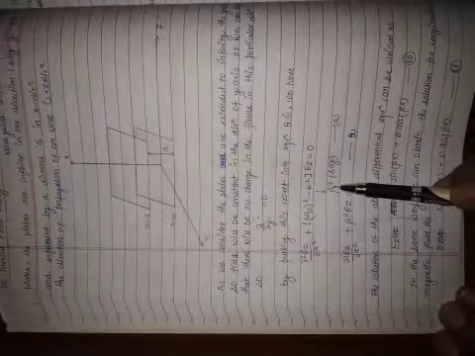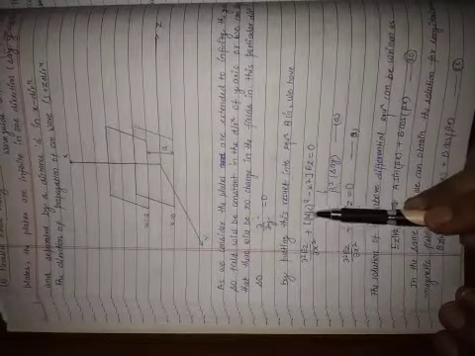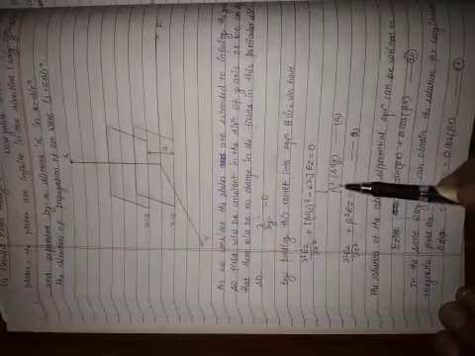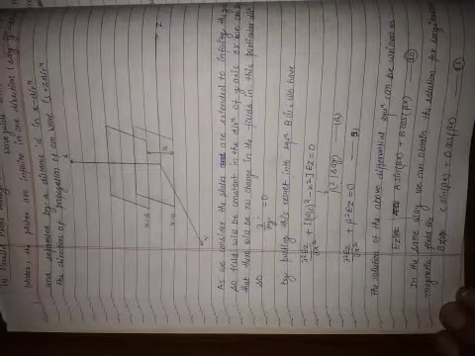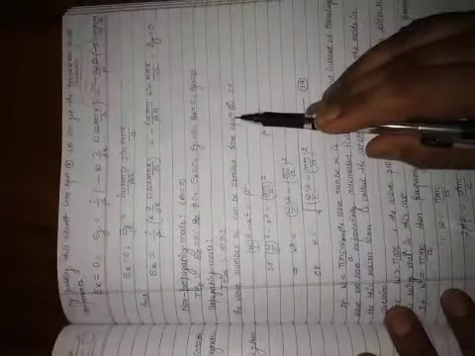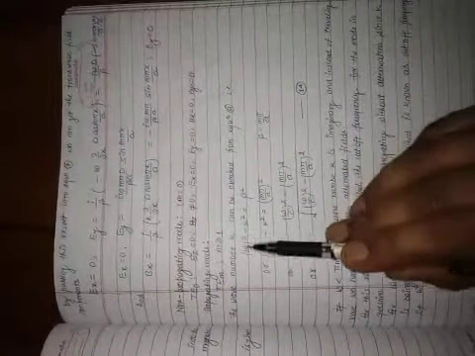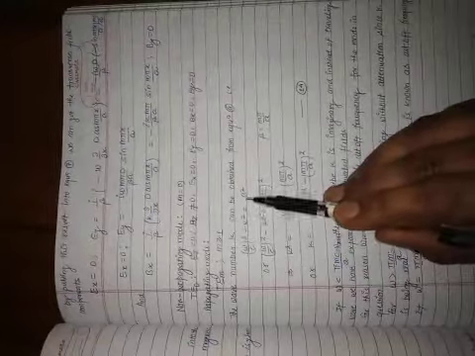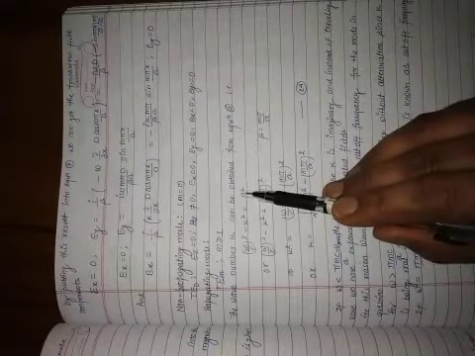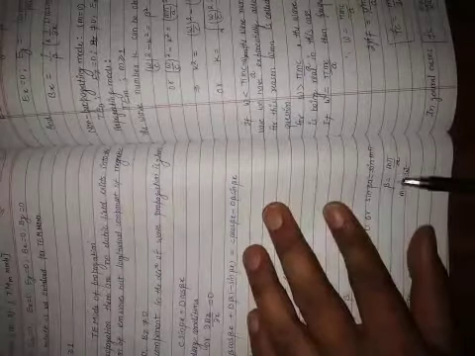This is equation number A: beta square equals (omega by c) whole square minus k square. This is the value of beta square, where beta is a constant. So from equation A we get the value of beta square, equal to (omega by c) whole square minus k square, and we concluded that the value of beta is m pi by a.